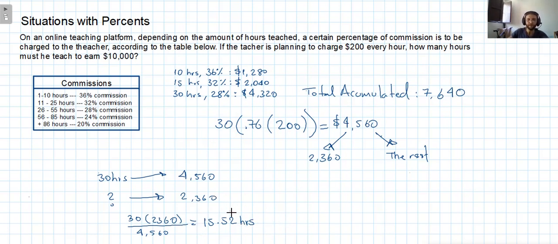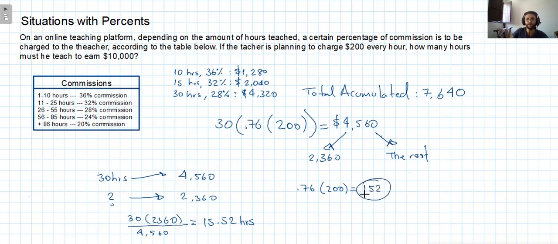Another way in which we can calculate this amount, we can find out how much he earns per hour, and find out how many of these fit inside one of these. That's going to be a division. So 0.76 times the 200, it's going to be here 152.